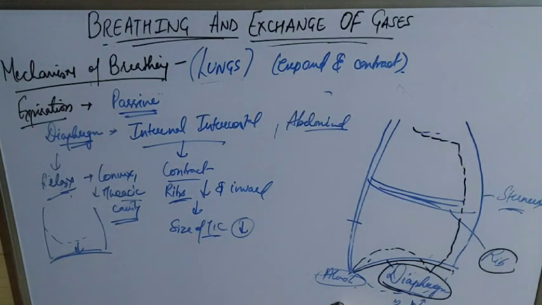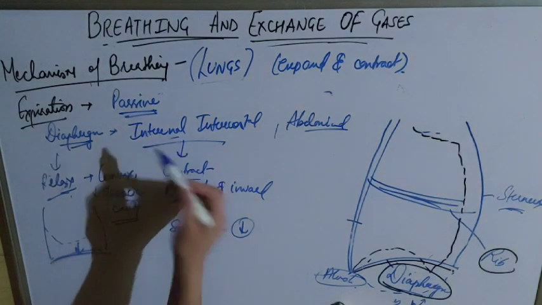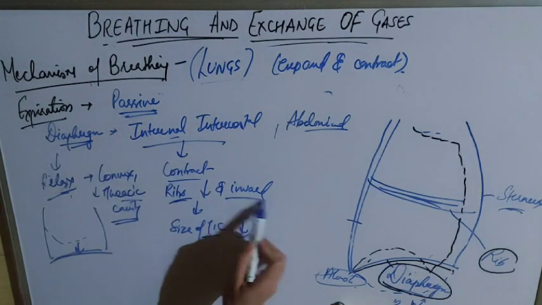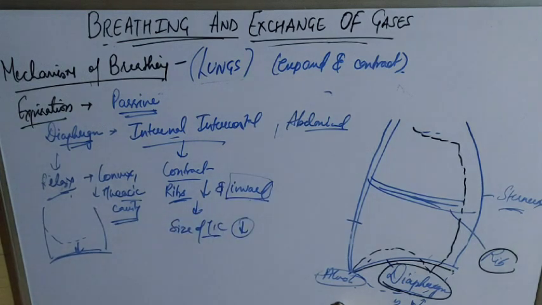Ribs were moved when they were pulled outward and upward. But in this case internal intercostal muscles are pulling them inward. Internal means inside, so it will pull the ribs inward. It will contract, ribs will be pulled downward and inward, thus decreasing the size of the thoracic cavity. Just a reverse of that inspiration.